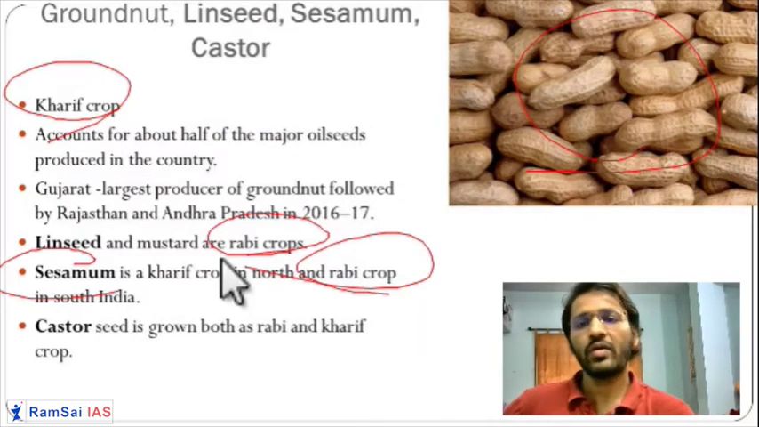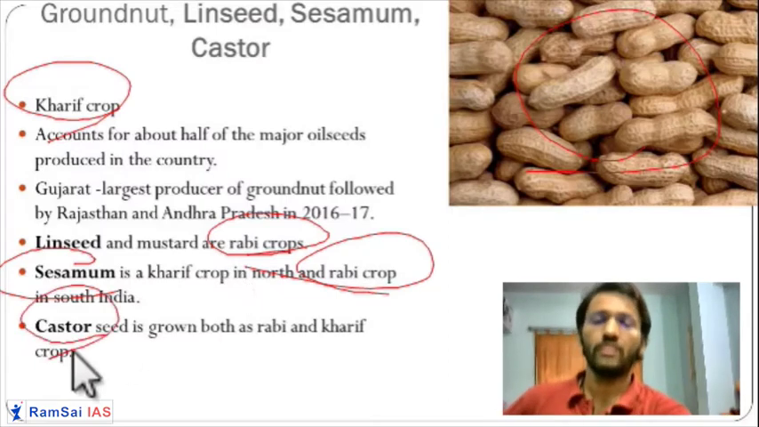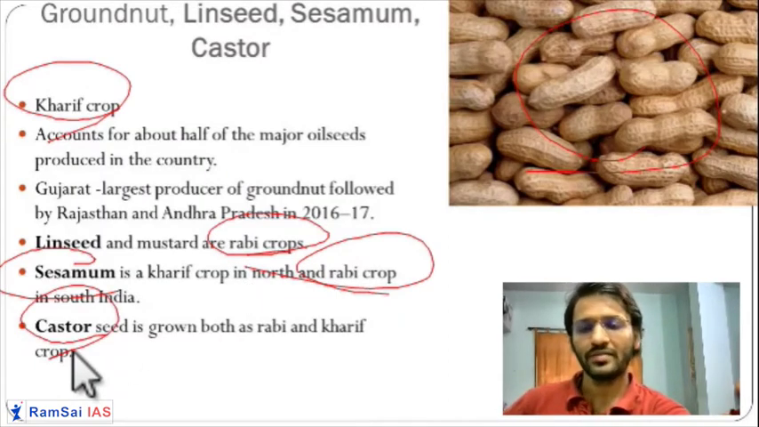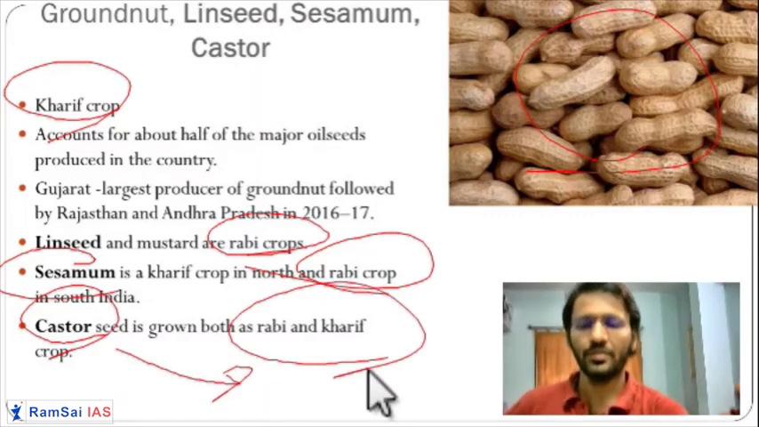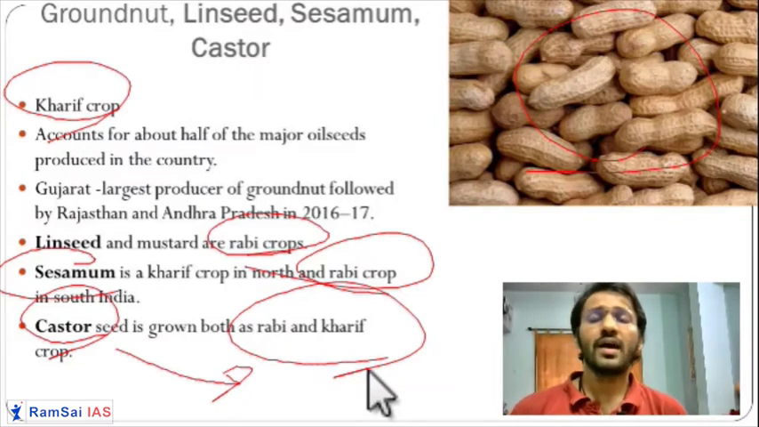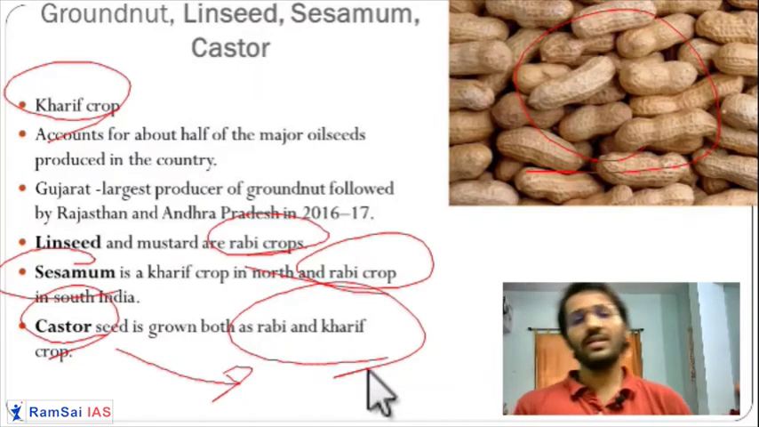Then you have castor oil, very important from a health point of view. If the stomach is not well, people will have castor oil. It is both a rabi and kharif crop. So these are the important oilseed crops of India.